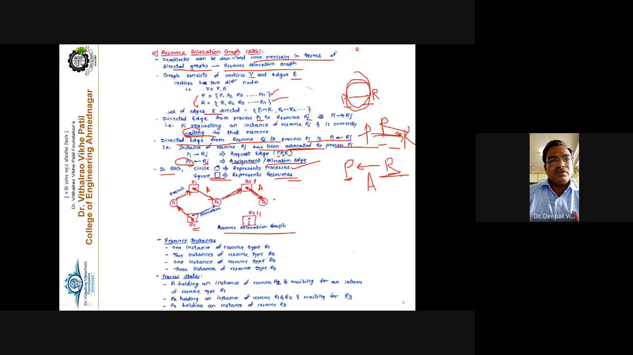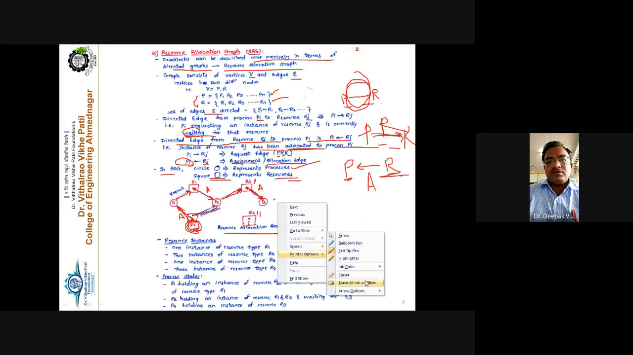So one instance of R2 is allocated to process P1, and another instance of R2 is allocated to P2. It means this R2 resource is being shared between process P1 and process P2. See carefully. Getting the point or not? What is the importance of instances? One instance is allocated to process P1 and another instance is allocated to process P2. Getting this point or not?